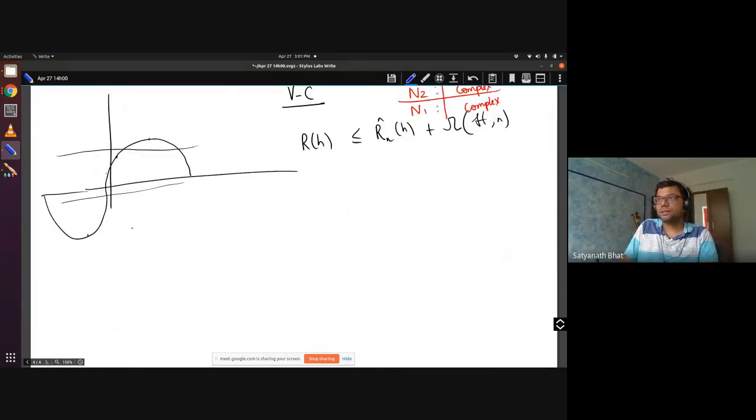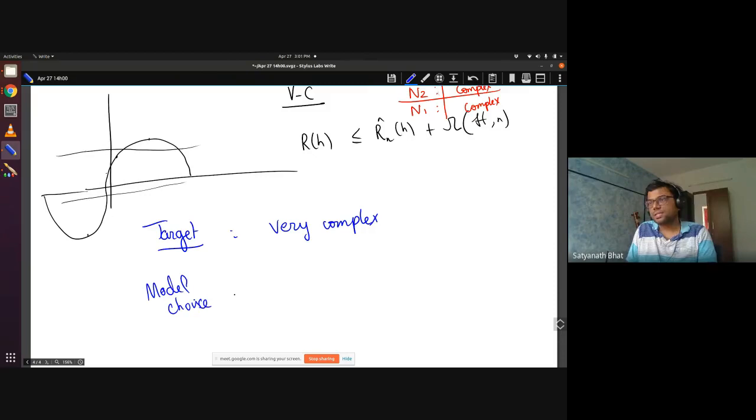Our target was very complex, but the model choice depends on the resources that we have, and the resource we have is N. So the model choice does not depend on the target. If the target is very complex and I don't have too many points, too bad. I just have to choose based on how many data points I have.